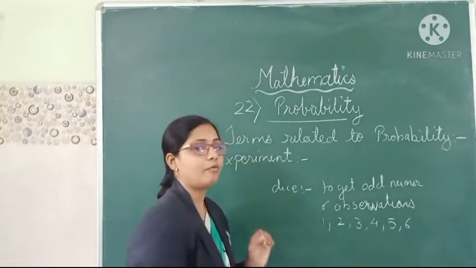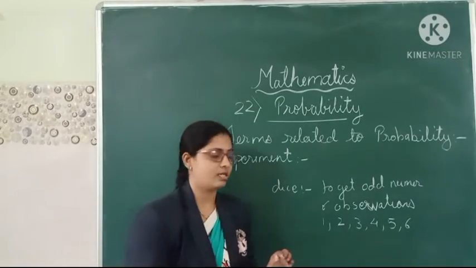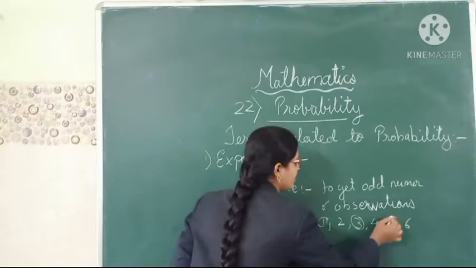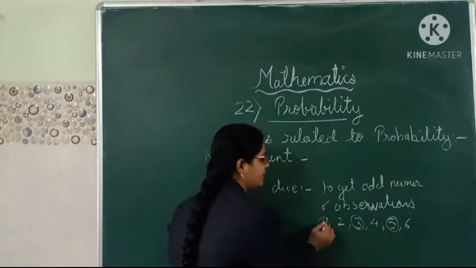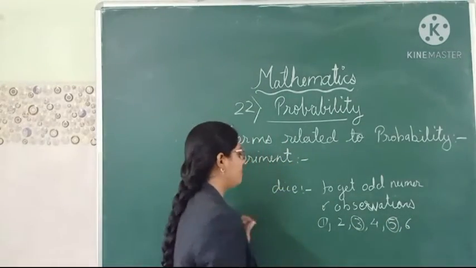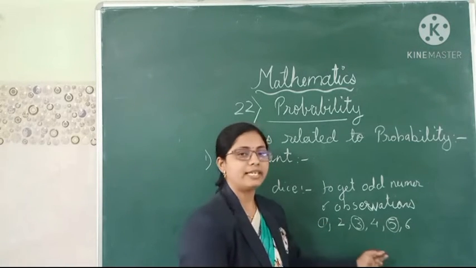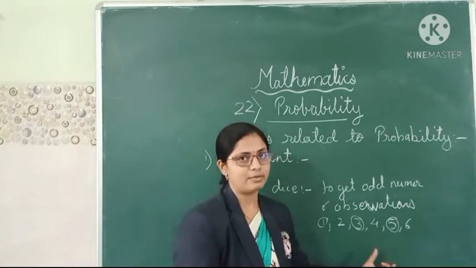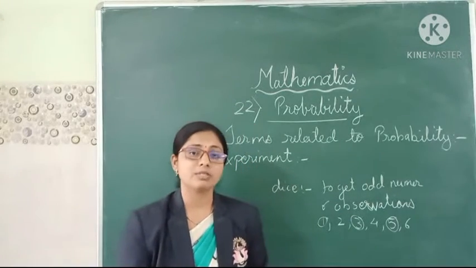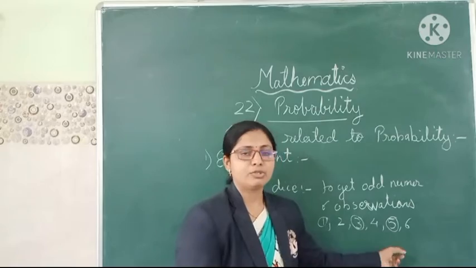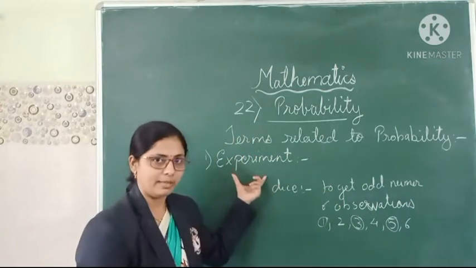But I want only the odd numbers. So how many odd numbers are there? 1, 3 and 5. Okay, 3 odd numbers are there. So if I am throwing the dice 3 times, it will be the experiment about 3 times, and the well-defined outcomes I will get are 1, 3 and 5. So this is about the experiment.